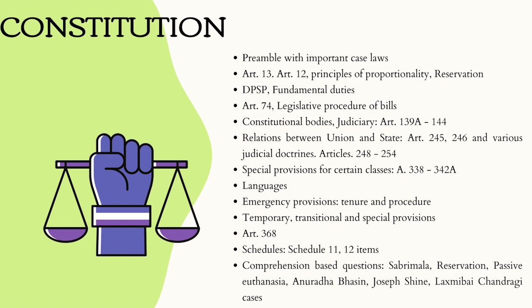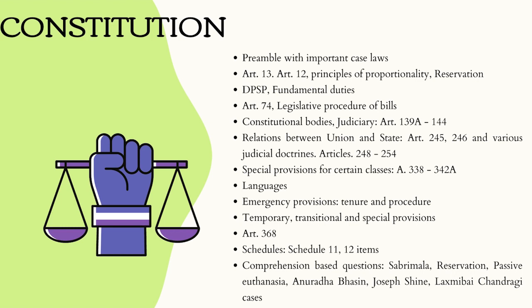Second topic is Article 30. This is also like the most important article if I talk about NET exam, right? So be thorough over this article, right? Just go through all the 3 clauses and just also try to remember the important doctrines, right? Like doctrine of eclipse, severability and judicial review, and together with that just also remember the important case laws.